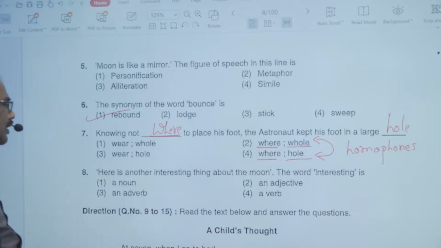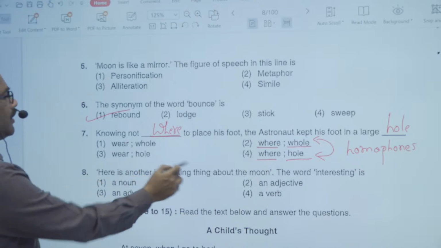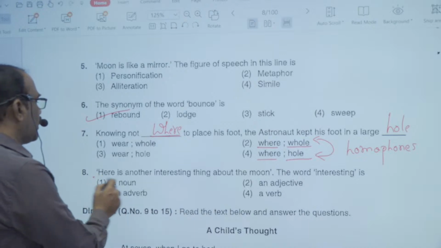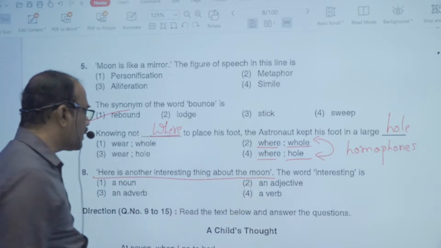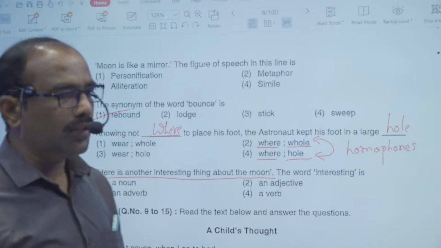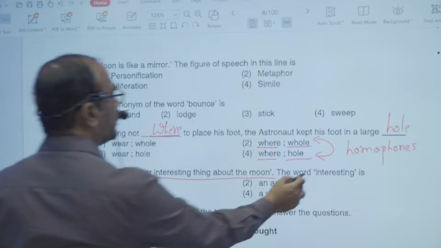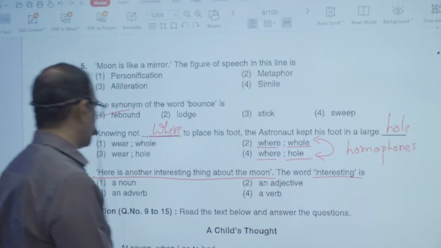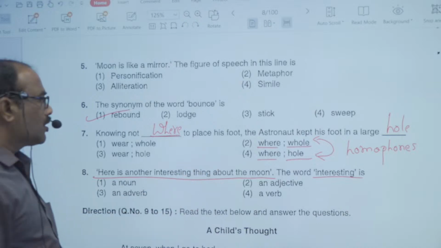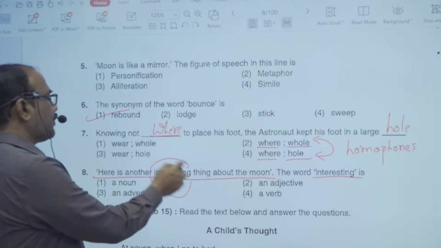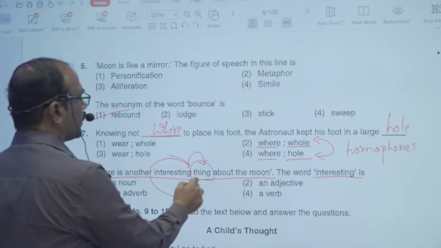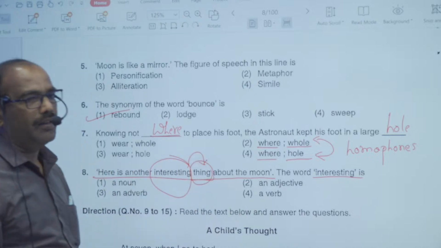And now the eighth question is like this. Here is another interesting thing about the moon. So this is the line already given in the passage. The word interesting here, is it a noun or an adjective or an adverb or a verb? This particular word interesting is describing a thing. What kind of thing? An interesting thing.